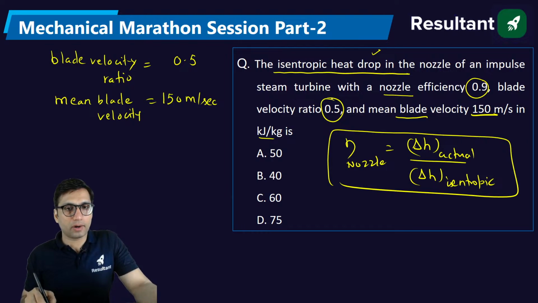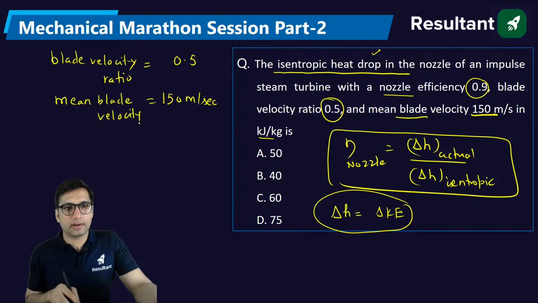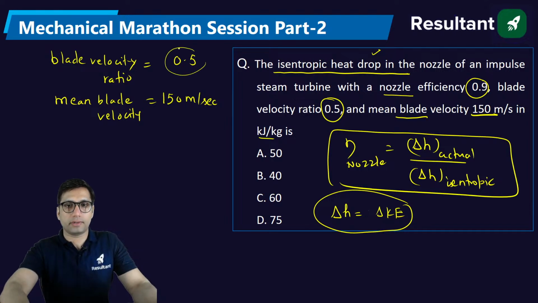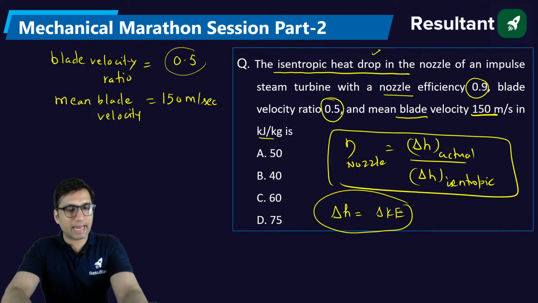How to solve this question? Tell me. See, you know that enthalpy drop is equal to change in kinetic energy. In the case of nozzle, it is equal to change in kinetic energy. So if the blade velocity ratio is given to you, with the help of blade velocity ratio, you can solve this question. Everyone try to solve it.